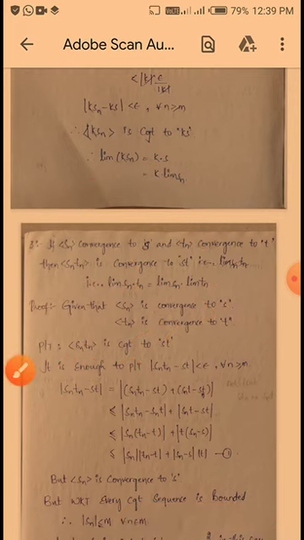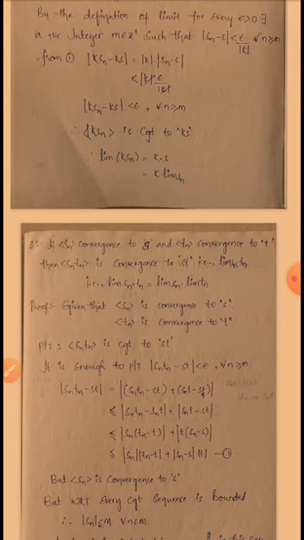So see here proof. Given that sequence Sn converges to S, sequence Tn converges to T. Now we have to prove that sequence Sn into Tn converges to St. It is enough to prove that mod Sn into Tn minus St is less than epsilon for all n greater than or equal to m. Okay, to prove that, it is enough to prove mod Sn into Tn minus St is less than epsilon. So we have to take that condition.